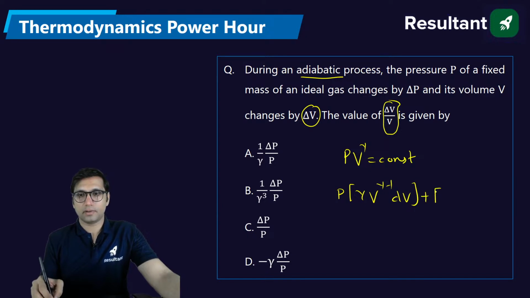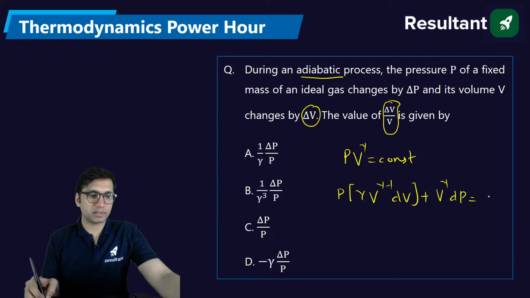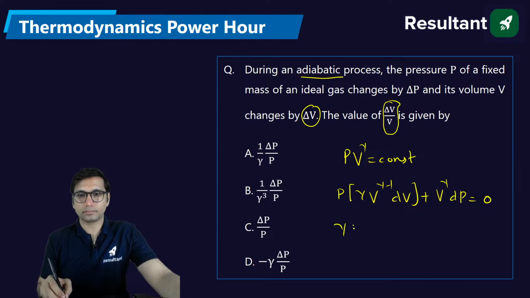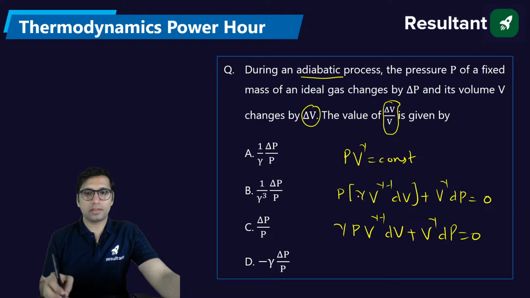Plus, now we'll keep V to the power gamma as constant, and this will be differentiation dP, and the differentiation of a constant is equal to 0. Now if you solve this, it will be gamma P V to the power gamma minus 1 dV plus V to the power gamma dP is equal to 0. Just try to solve this. What will you get?